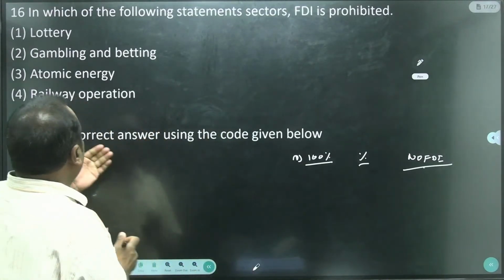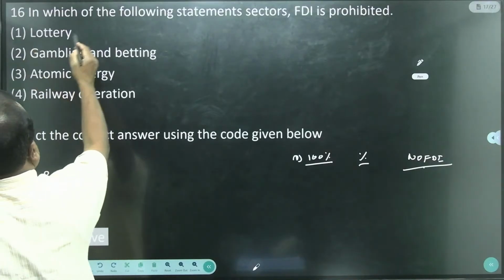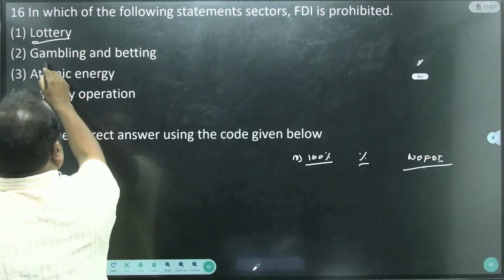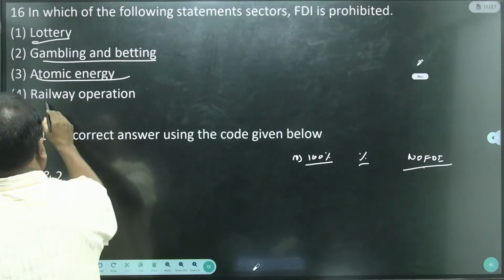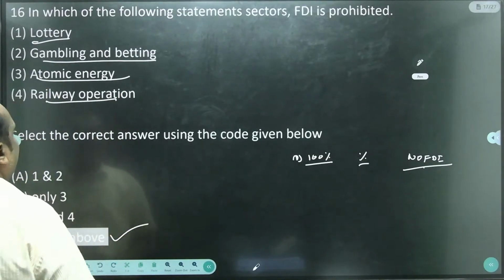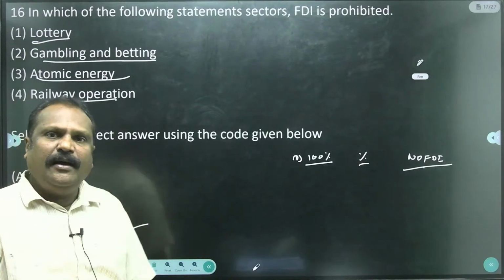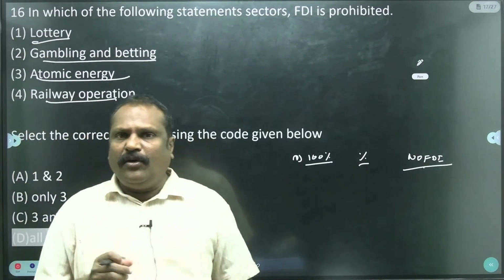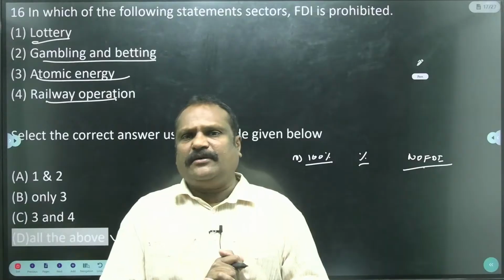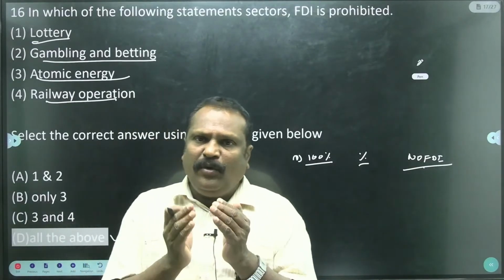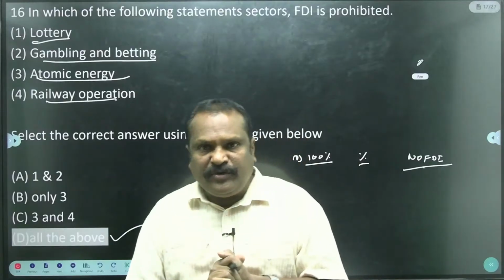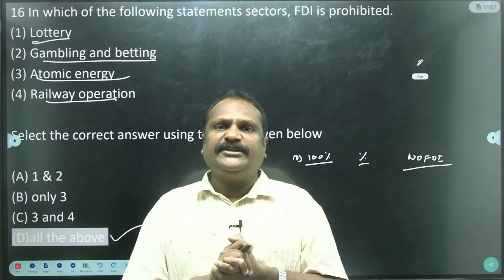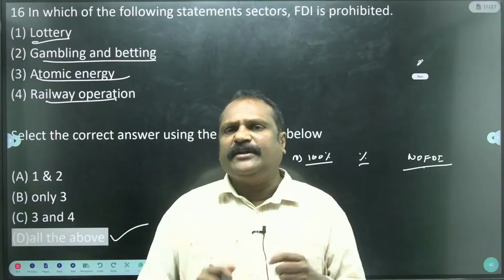So find out those. Lottery not permitted, gambling and betting not permitted, atomic energy, railways. The answer is all of the above. These are important sectors in India. For example, FDI in nuclear and railways is harmful to Indian nationality, so that's why FDI is not permitted.